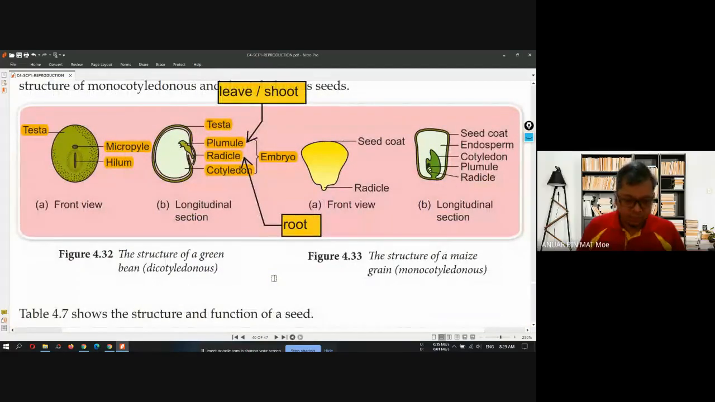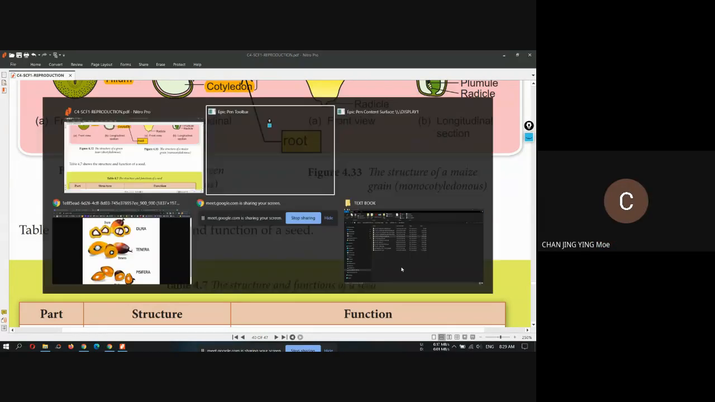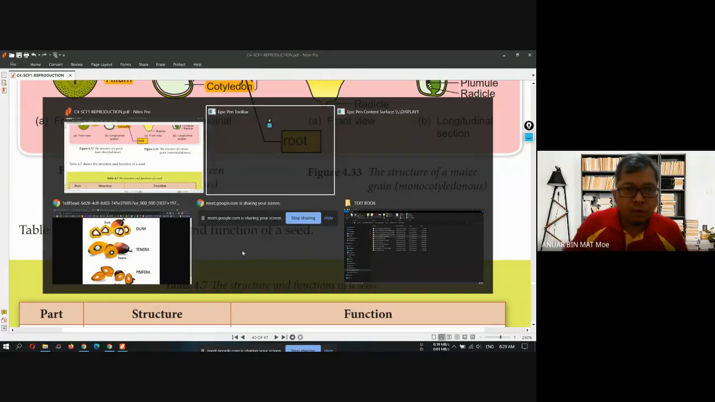If clear, okay. I will give you the instruction later on our Telegram group also. So do you have any question to ask before we stop here? No question. Okay, good.